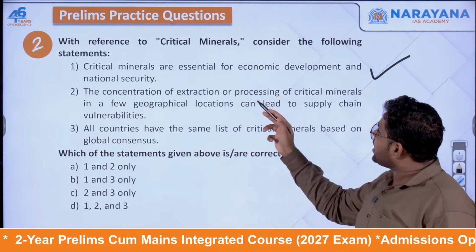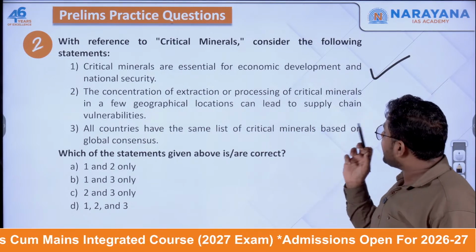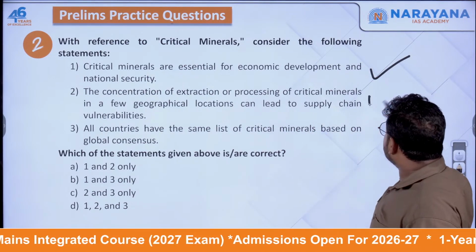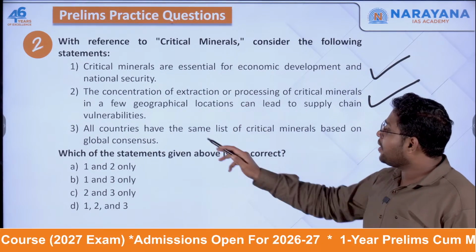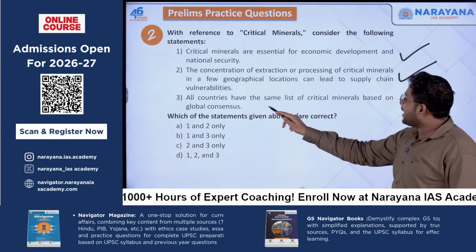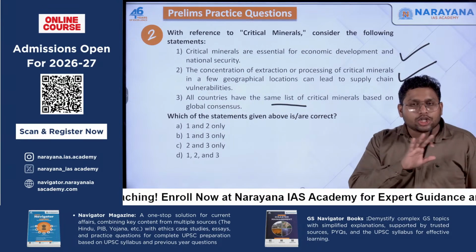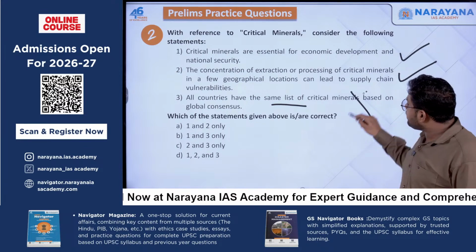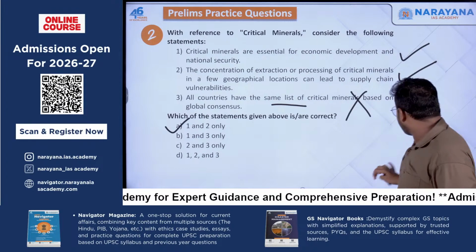Concentration of extraction or processing of critical minerals in a few geographical locations can lead to supply chain vulnerabilities. Yes, this is right. This is why we are very much concerned about these minerals. All countries have the same list of critical minerals based on global consensus. Absolutely wrong. Every country will come up with its own list. So this is wrong. So answer is A, 1 and 2.